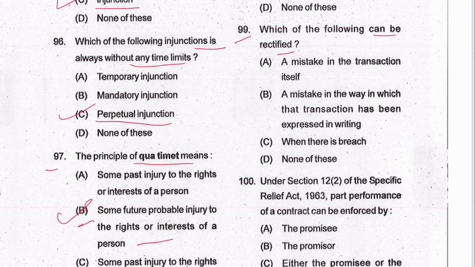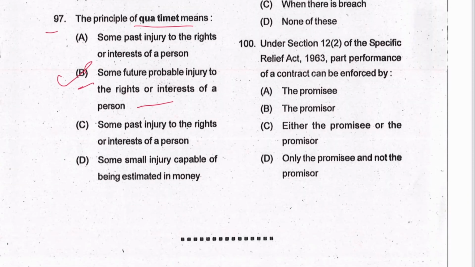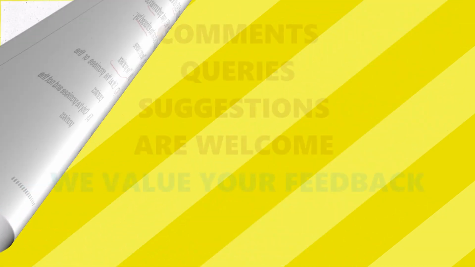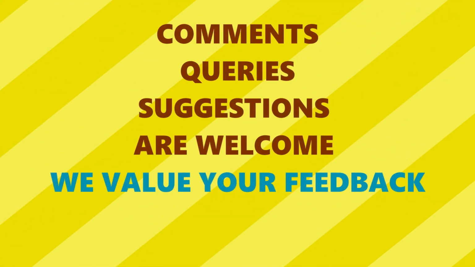A mistake in the transaction itself, or a mistake in the way in which the transaction has been expressed in writing. B is the answer. Next is 100. Under section 12(2), Specific Relief Act, part performance of a contract can be enforced by the promisor. B is the answer. So friends, here we have discussed all the questions of the Odisha Judicial Services Preliminary Examination 2018.